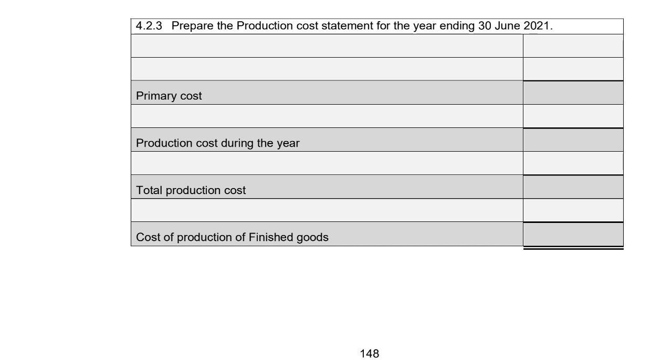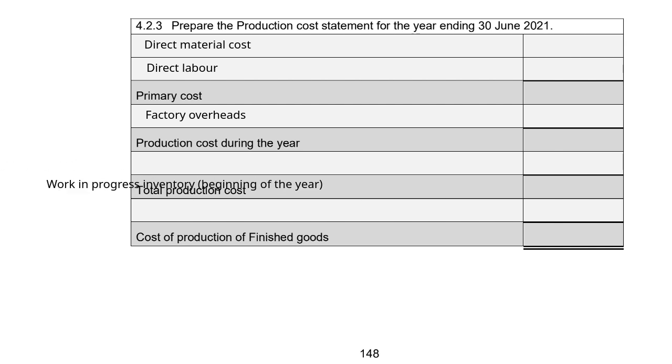(4.2.3) Prepare the production cost statement for the year ending 30 June 2021. So firstly, we need to complete the format. We are going to start with our direct material cost, then our direct labor. Those two costs added together gives you your primary cost. Then we're going to have our factory overhead cost. If that gets added to your primary cost, it gives our production cost during the year.